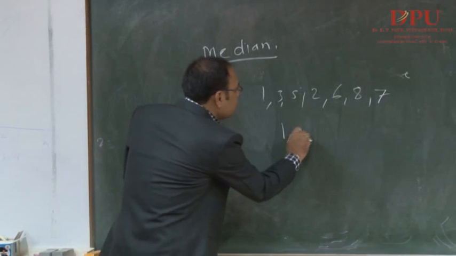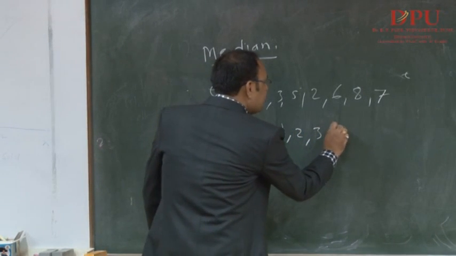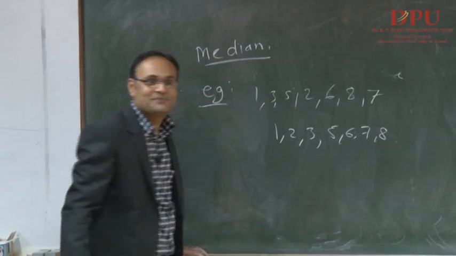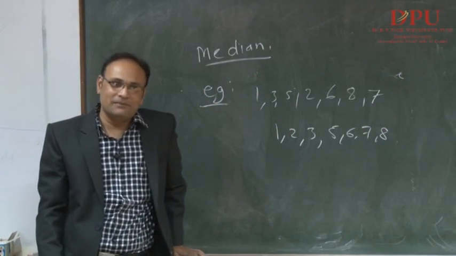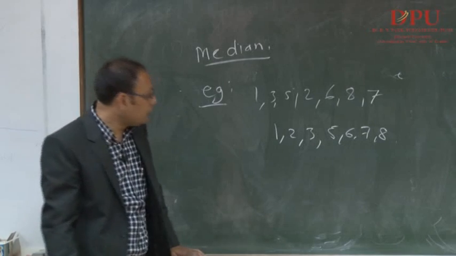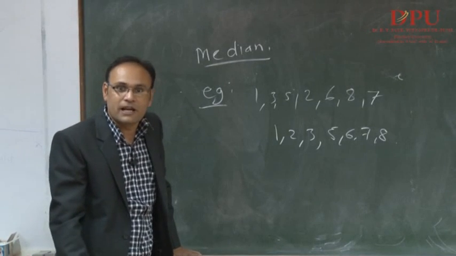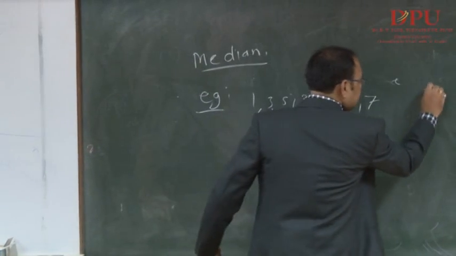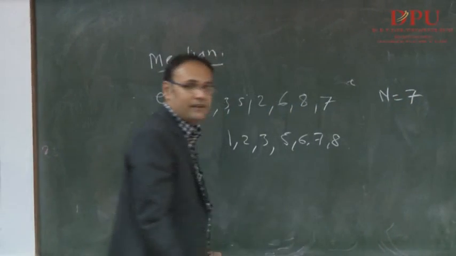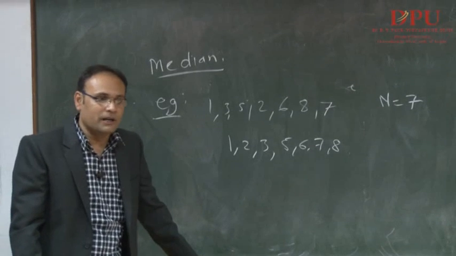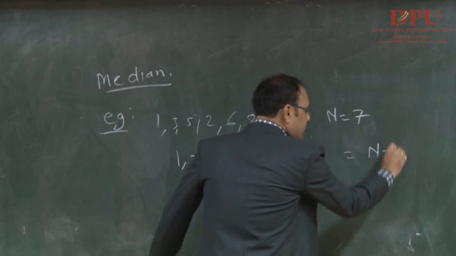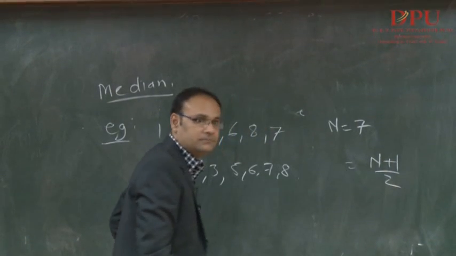So make it 1, 2, 3, 5, 6, 7, 8. Then it becomes ascending order. Now the total number is 7, which we could say is n. This is 7, an odd number. So for odd numbers, what is the formula? This is the (n plus 1) divided by 2 term.